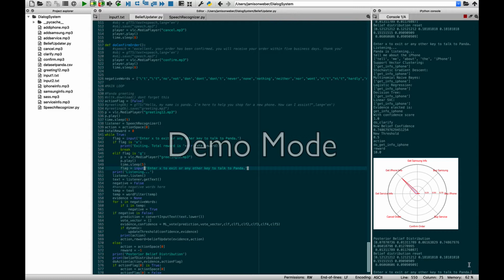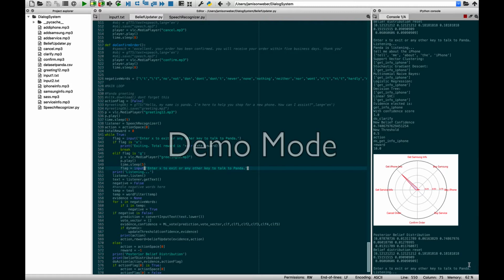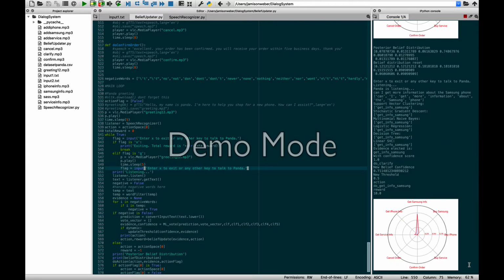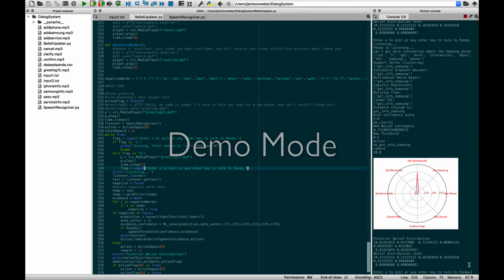Okay, so now what I'd just basically like to do is go through all the different states and demonstrate that they're working correctly. So now let's get some information about a Samsung phone. Can I get more information about the Samsung phone? We have one type of Samsung phone in stock. The Samsung Galaxy S9 features a super speed dual pixel camera, infinity display edge-to-edge immersive screen, and an internal memory of 64 gigabytes for $599.99.